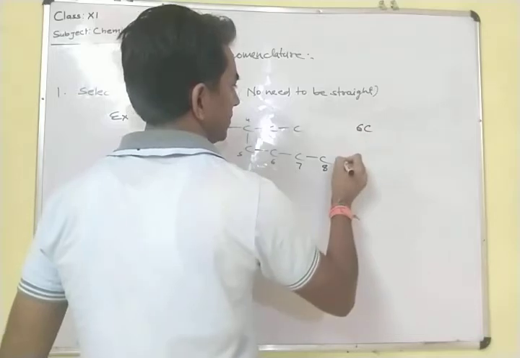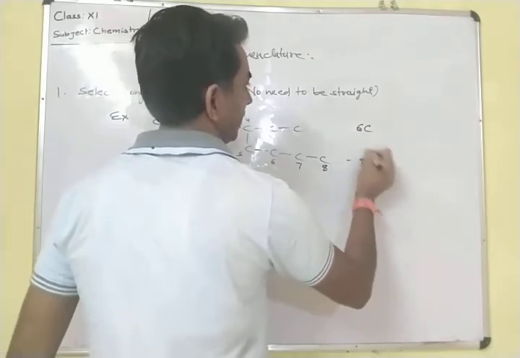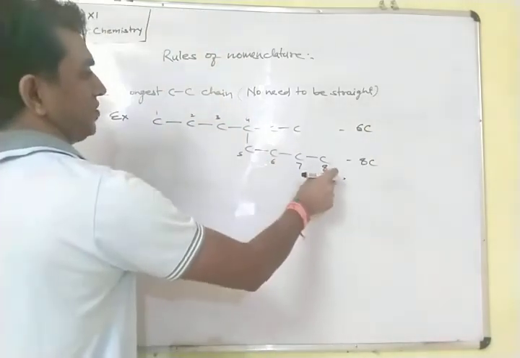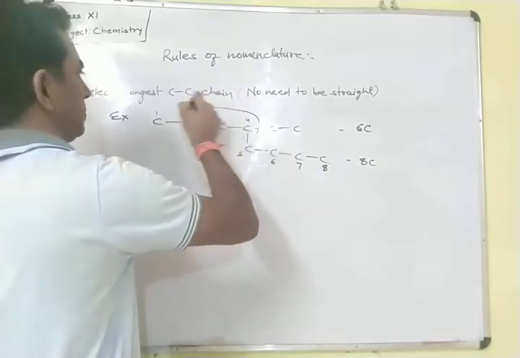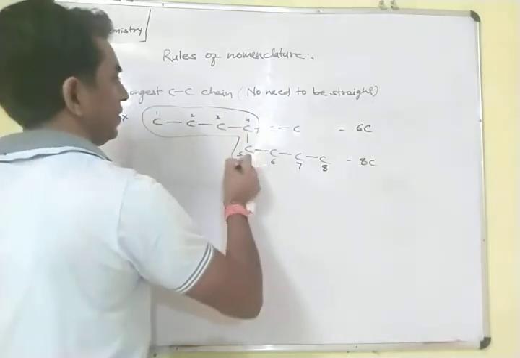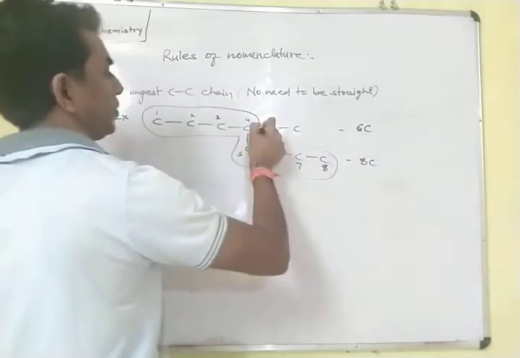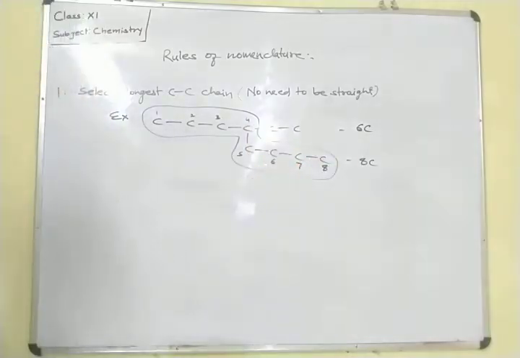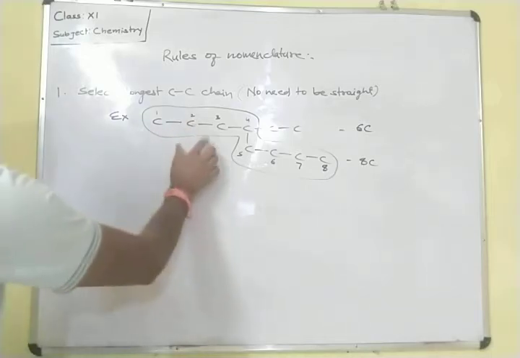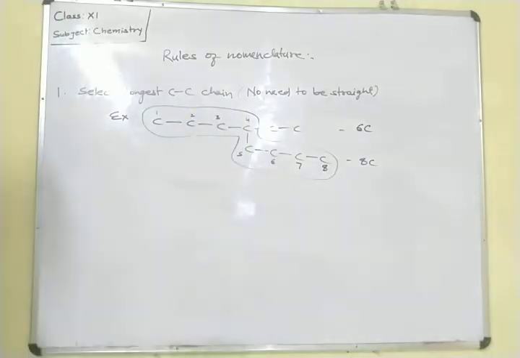From this side it is 6 carbon. From this side it is 8 carbon. So we have to select this chain as the longitudinal carbon chain. Because from this side we are getting how many carbons? 8 carbons. So it is known as the longest carbon chain, means anywhere it may be. First we have to give the priority to select the longest carbon chain.